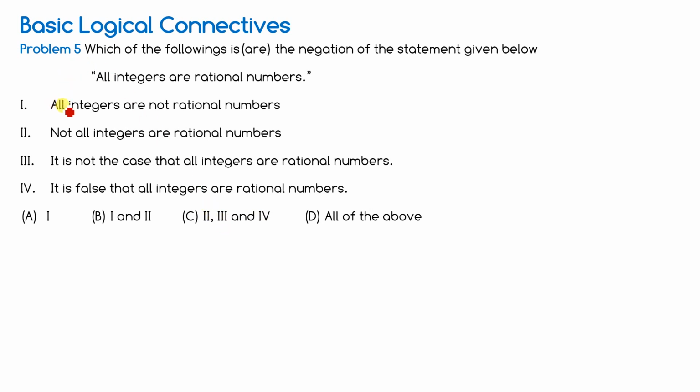First of all, option one: all integers are not rational numbers. Is it correct? No, it's not correct. I told you, do not use "not" in between the statement, if possible.